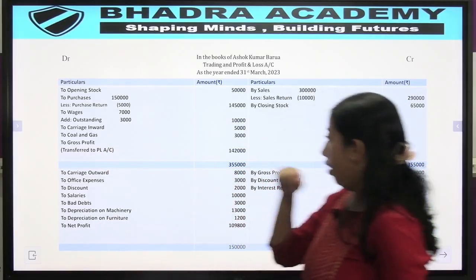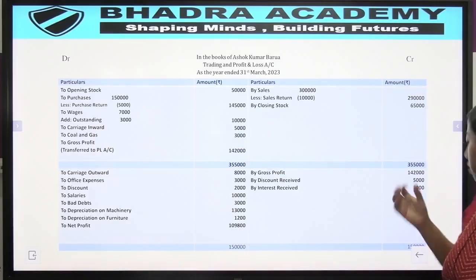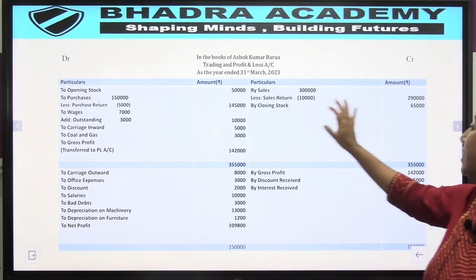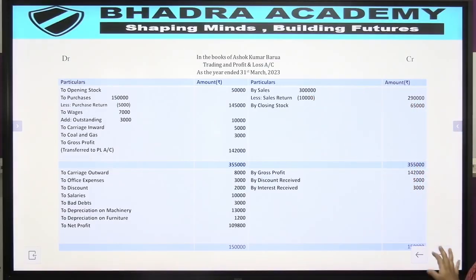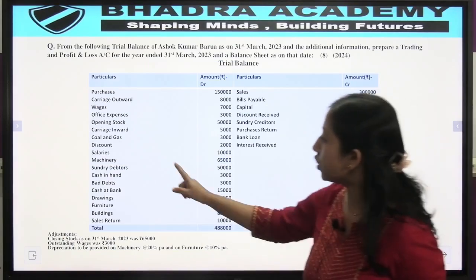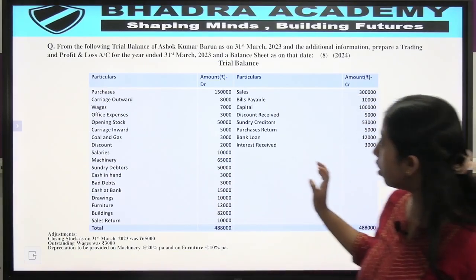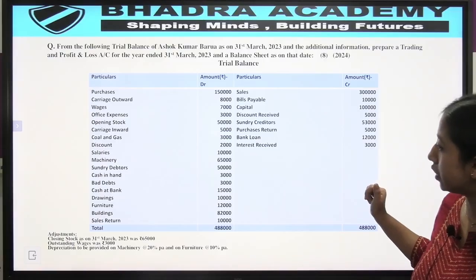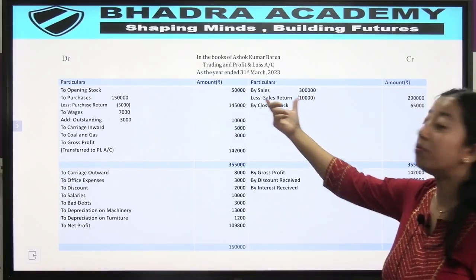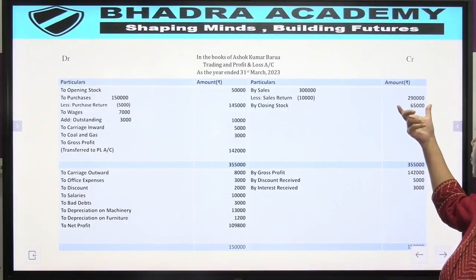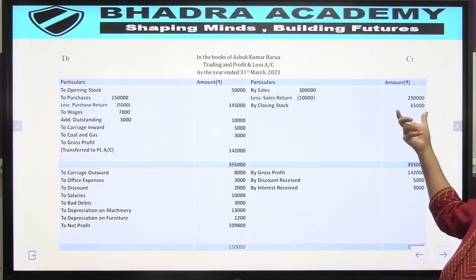Then we put sales in the credit side of the trading account. Sales was rupees 3 lakh, but then we have sales return. You see, we have sales return here of rupees 10,000, so we deduct that from sales and we get 2,90,000.